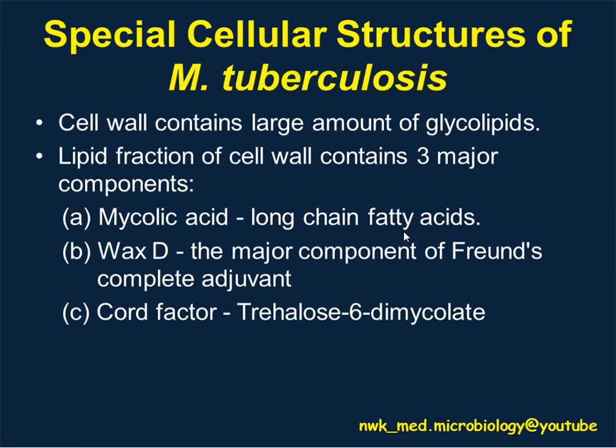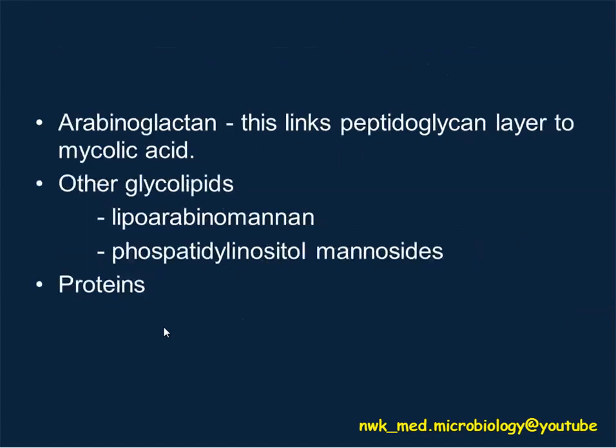For Mycobacterium tuberculosis, the cell wall is formed by 3 major components. The first is mycolic acid, which possesses a long chain of fatty acid. The other one is wax D. Wax D is the major component of Freund's complete adjuvant. This wax D is the one used to form the BCG vaccine. And also we have the coat factor. This coat factor is a unique type of glycolipid present in the cell wall.